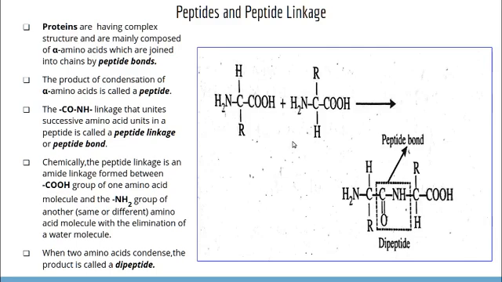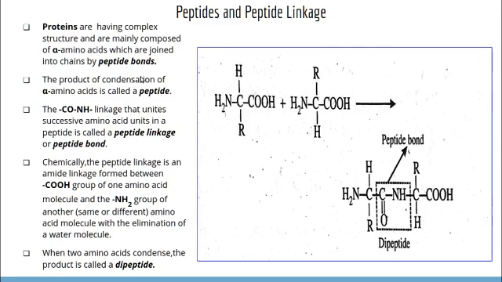So usually amino acid molecules combine together with the elimination of simple molecules. Here the simple molecule is water, forming a dipeptide or any peptide through peptide linkage, forming dipeptide, tripeptide, tetrapeptide, etc. So the product of condensation of alpha amino acids is called a peptide.